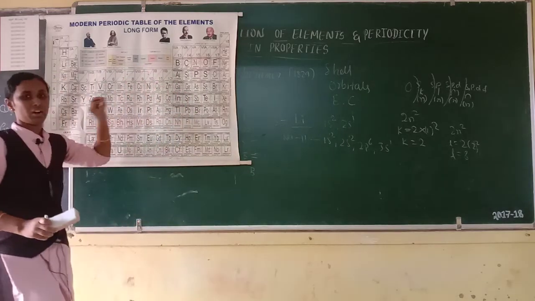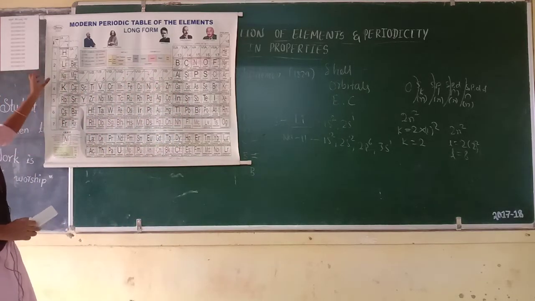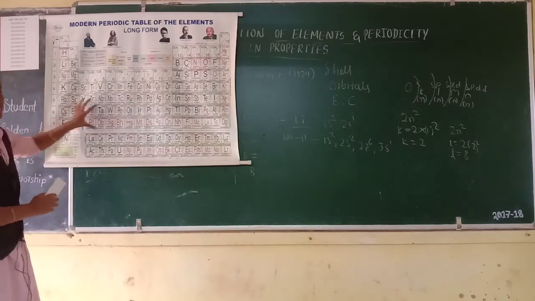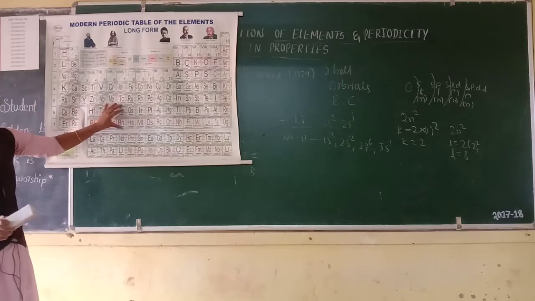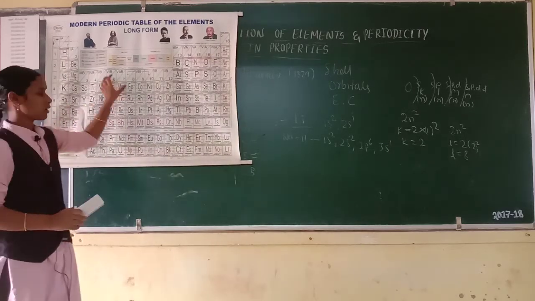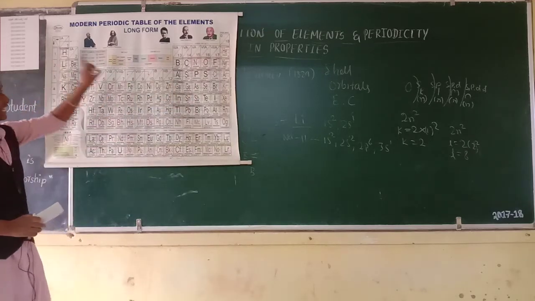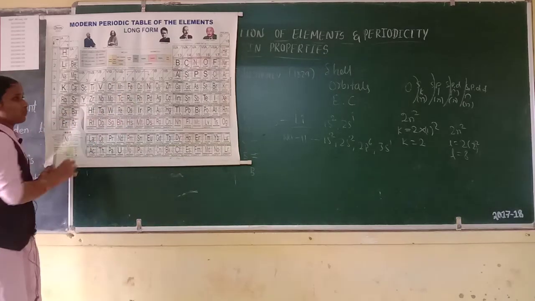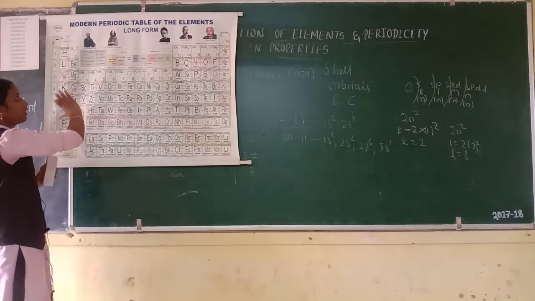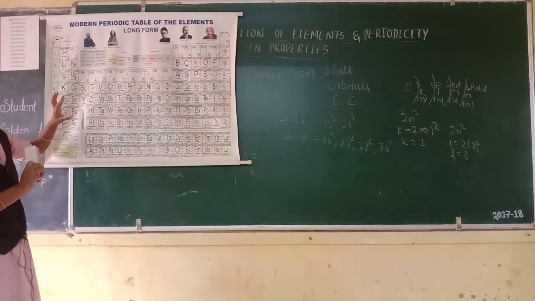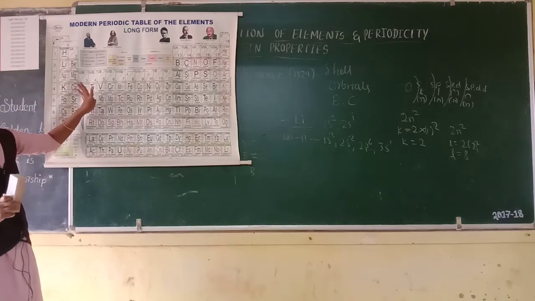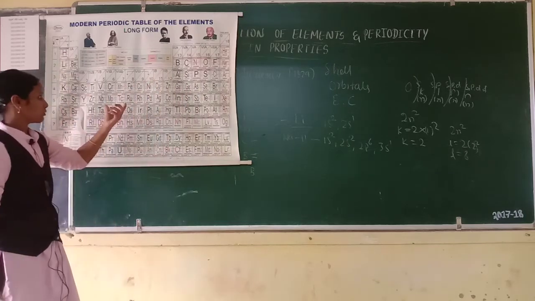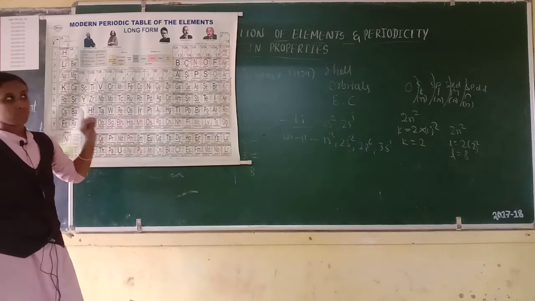Then the modern periodic table. The modern periodic table has 7 periods or 7 series. Horizontal rows are called series or periods. Then columns are called groups. Totally 18 groups are there in the modern periodic table. Then we are classifying into 4 blocks: first one S block, second one P block, next one D block, then F block.